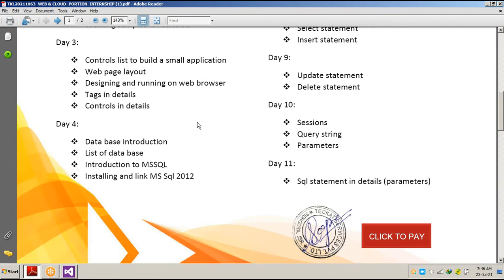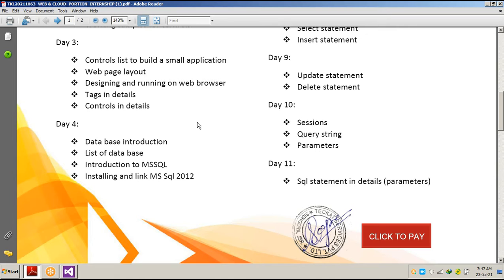Okay, web page layout. What is a web page layout? What is design time? What is run time? Designing and running of a web browser. Tags: the table tags, the div tags, the anchor tags, the BR tags. We discussed that. Controls in detail.